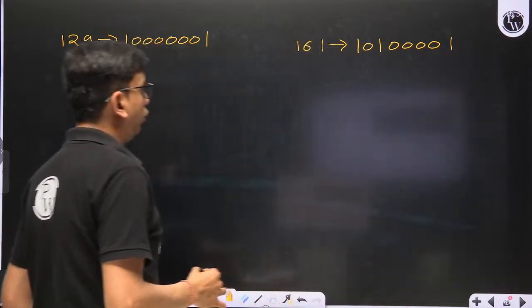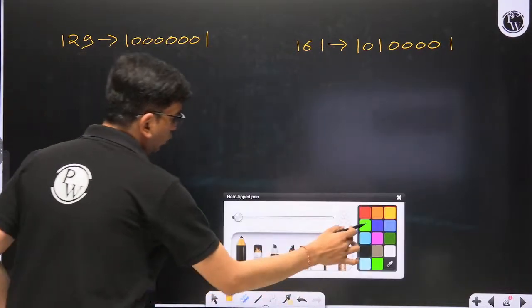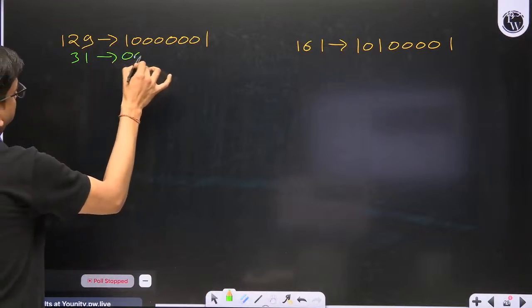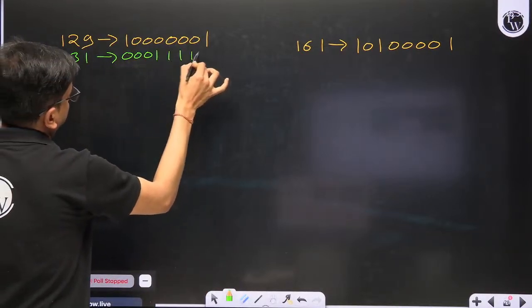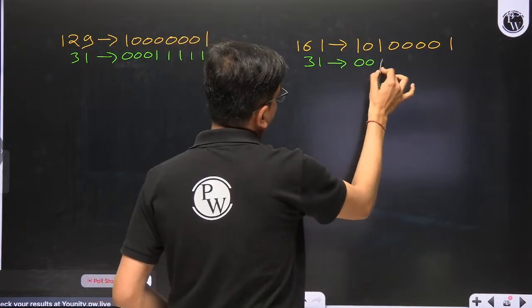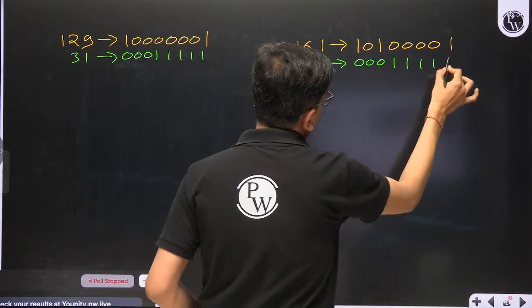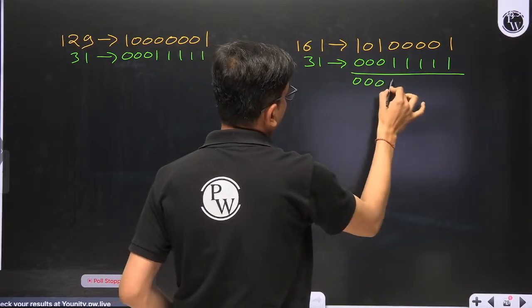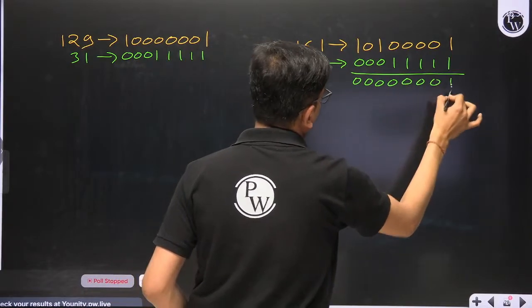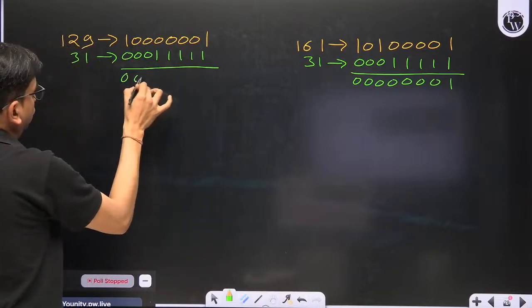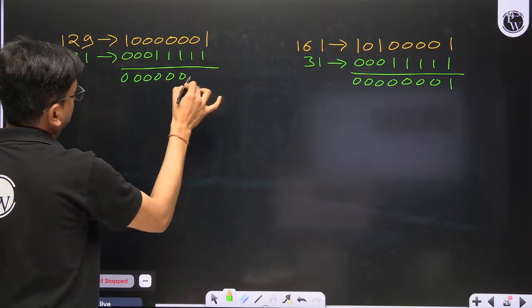This is the binary of 161. And we have to do bitwise AND with 31. Here 0 0 0 0 0 0 0 1, and here 0 0 0 0 0 0 0 1.